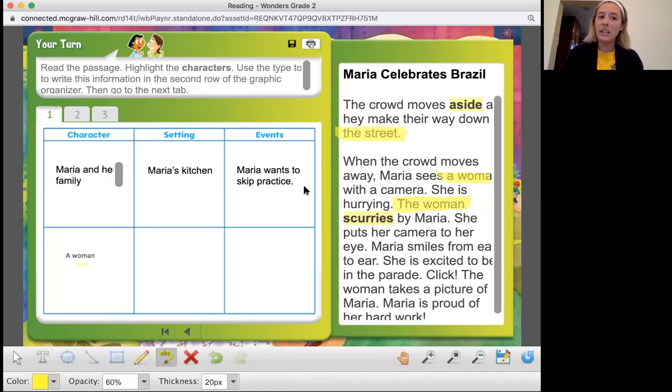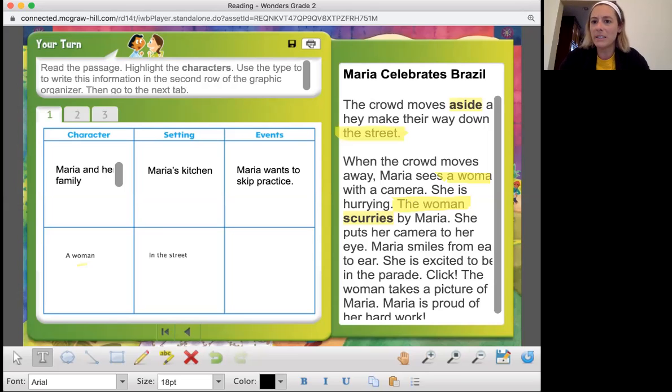Because remember, the first passage we read said they were in Maria's kitchen. They're no longer in Maria's kitchen, right? They moved to a different location. So where are they now? They are in the street. And of course, we know that's where parades take place. We know parades take place down streets, like our main streets, stuff like that.